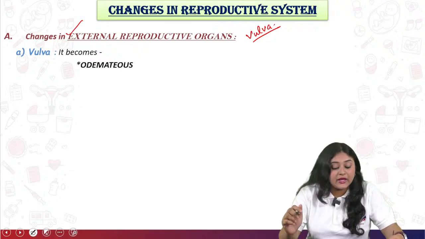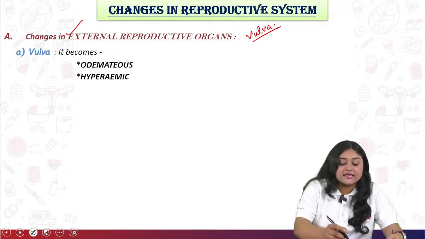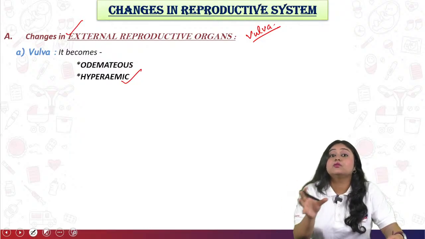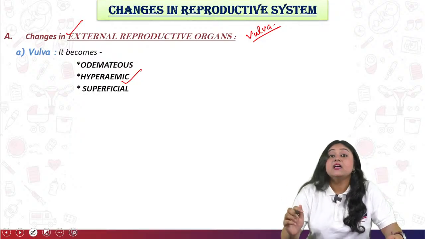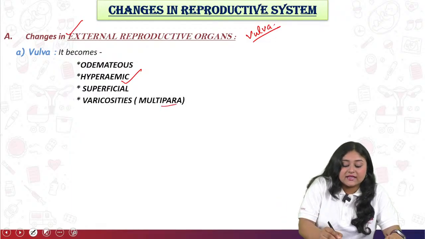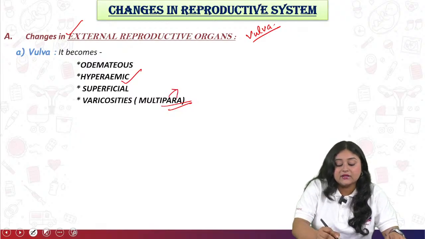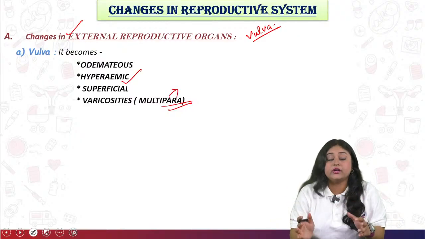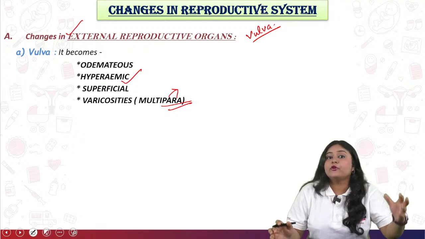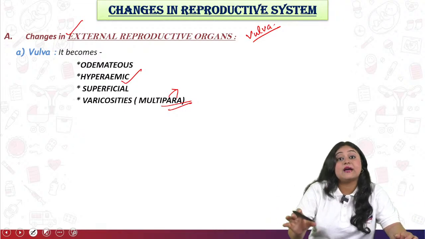The vulva becomes edematous. Edematous is nothing but swelling. Next is hyperemic, so you can see excessive circulation in that area. The superficial tissue becomes very thin. Next is varicosities, especially seen in the multipara. A multipara is a mother who has already delivered one or two babies before the delivery of that particular baby. Those mothers are known as multipara.